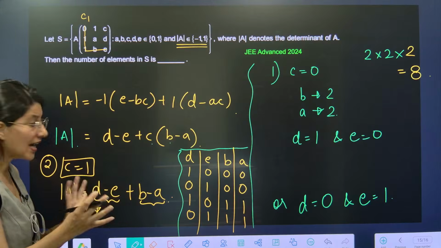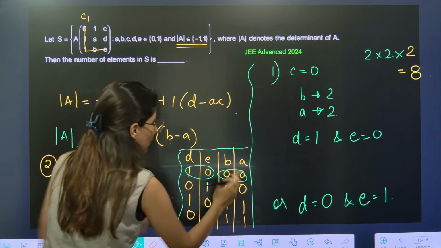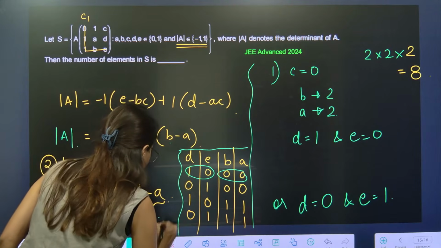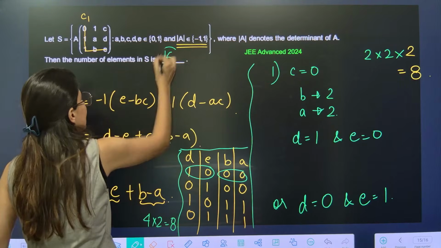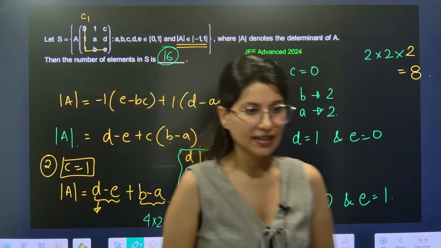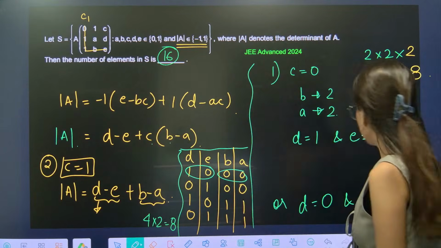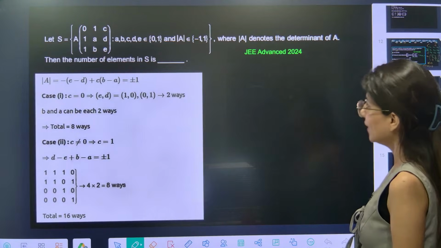So these are the options. Now D, E and BA can interchange. So every DE and BA you can flip, then also it will work. So it will be 4 multiplied 2, that will be 8. So this is also 8, this is also 8. In that case 16 will be absolutely correct. Okay, alright. Okay, perfect. So 16 ways is absolutely right.